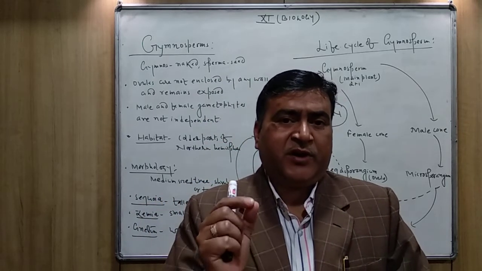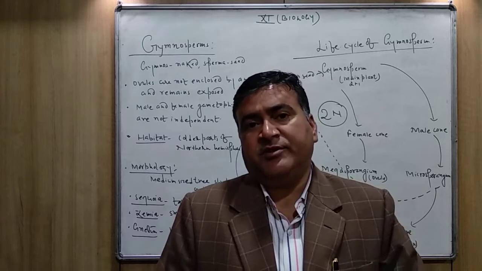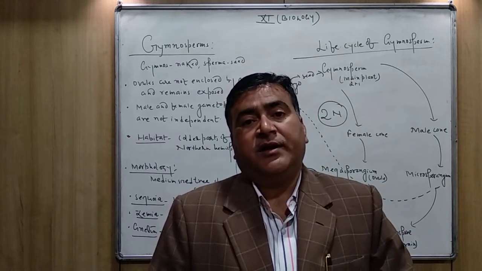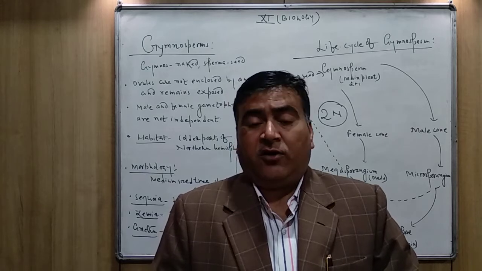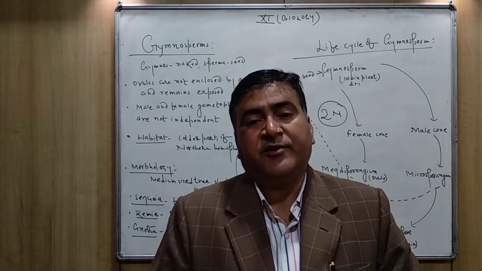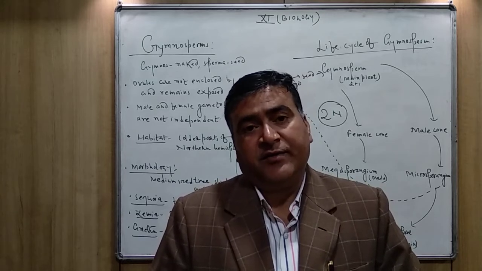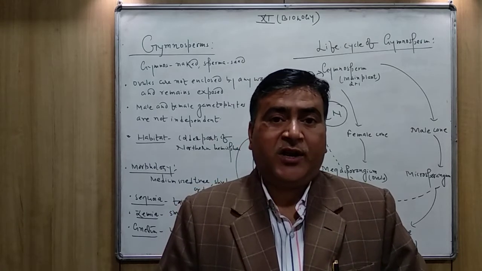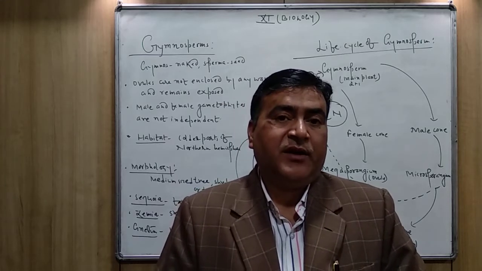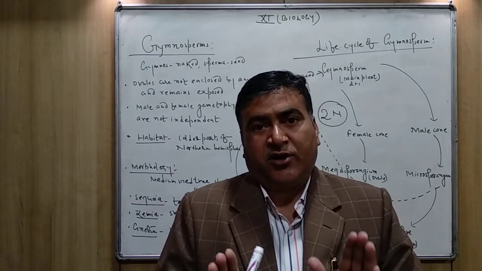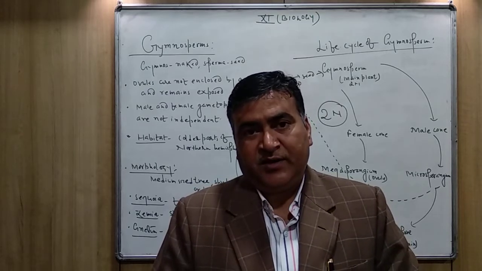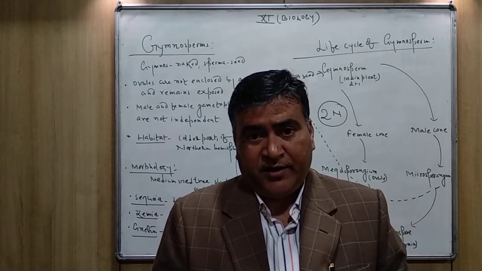A very important characteristic of the gymnosperm is that in all the gymnospermic plants, the seeds are present, but the seeds are not enclosed by any covering, means the seeds are not present inside the fruit. The ovary is absent.